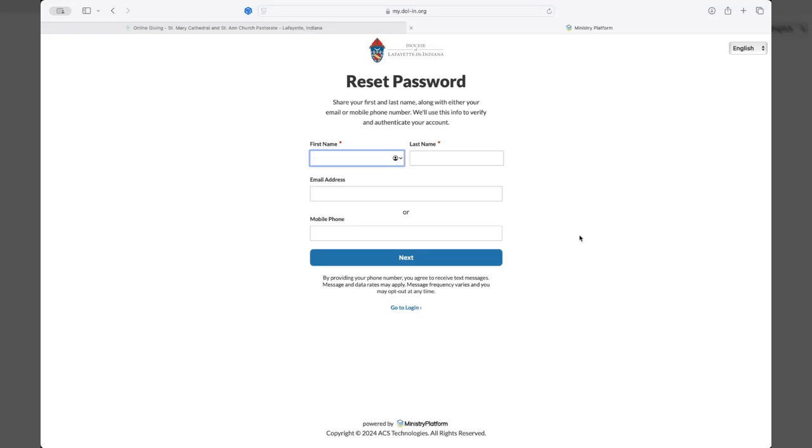From here, you'll hit next. You'll get a code in your email that you'll need to put in here to verify that it's you, and then you'll be able to log in. When you log in, you'll be able to see your recurring gifts.